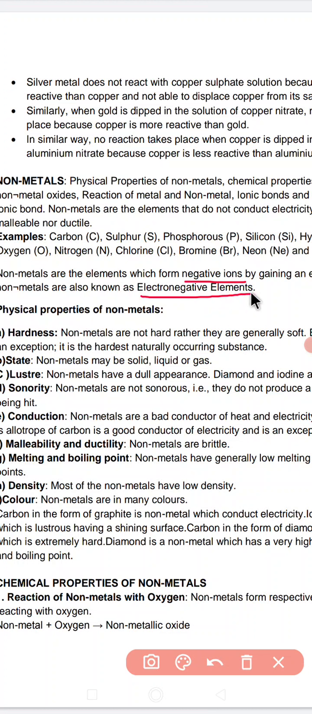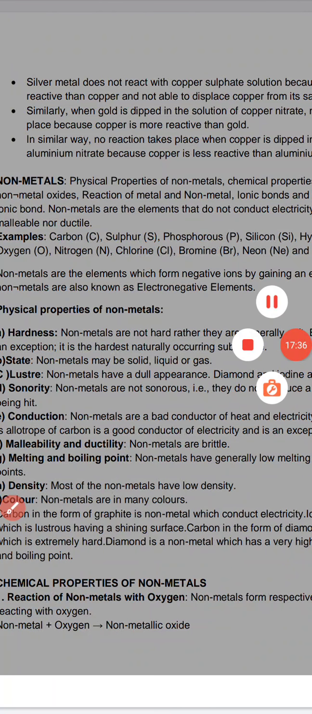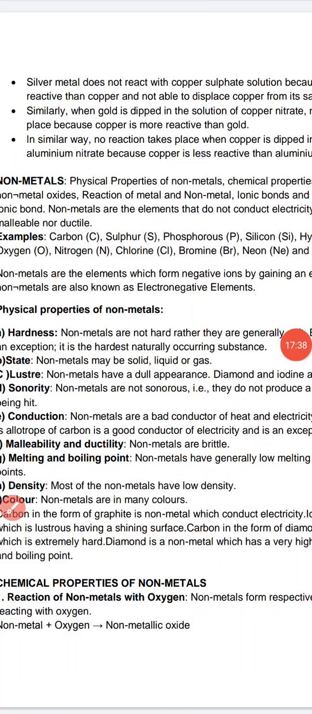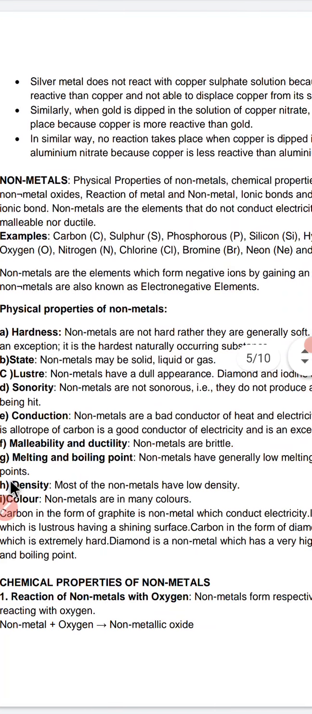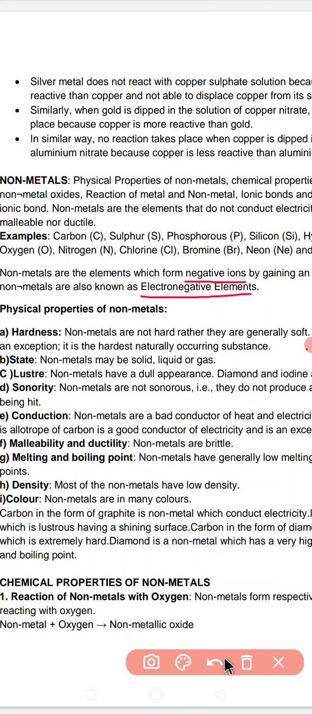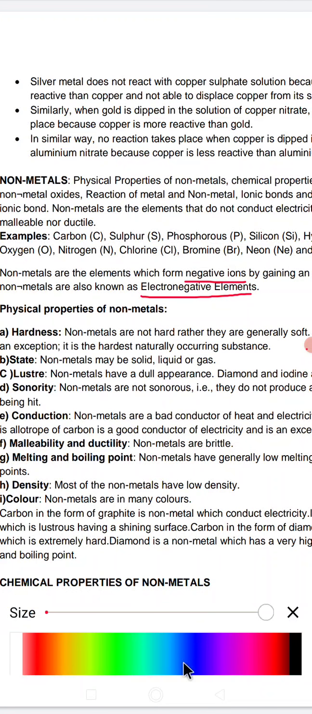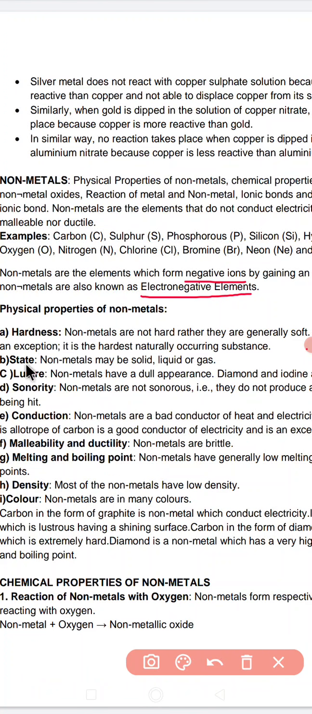After that, children, we are going to discuss the physical properties of non-metals. Under physical properties of non-metals, the first property that we are going to discuss is hardness. What we know is that metals are hard, but non-metals have the opposite property, that is, non-metals are not at all hard, rather they are generally soft.